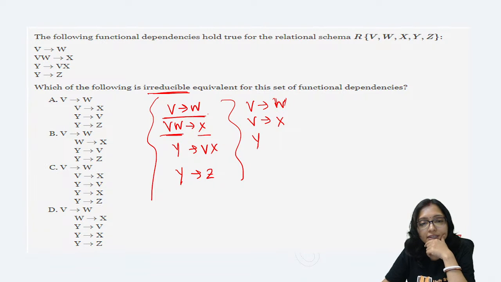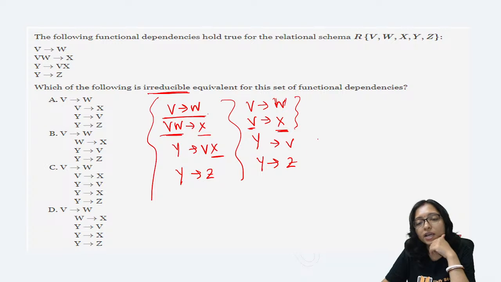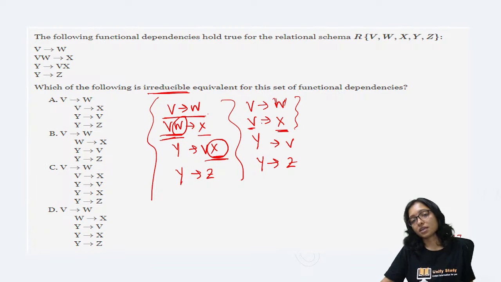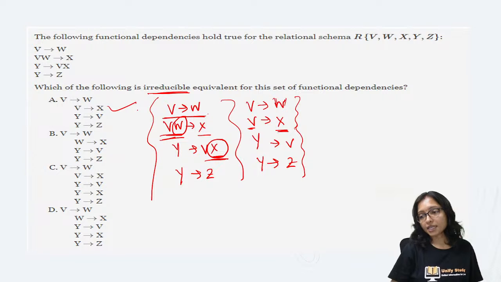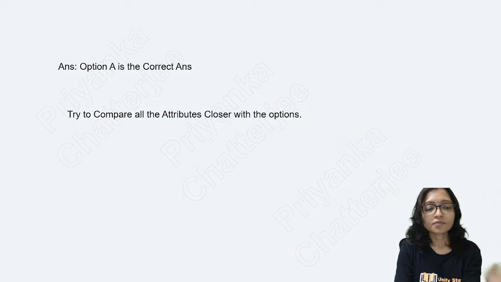Now from the Y, already VX is coming. If I am writing Y implies V, then already VX is coming. So no need to write X again. It is extra. Then after that I can write Y implies Z. So all the extra we can remove. This was the extra, that is removed. And this was also the extra, that is removed. Because without that also we can generate VW. Here also we can generate VX. So just remove that extra and you can get the answer. This is my correct answer. Right? Clear?